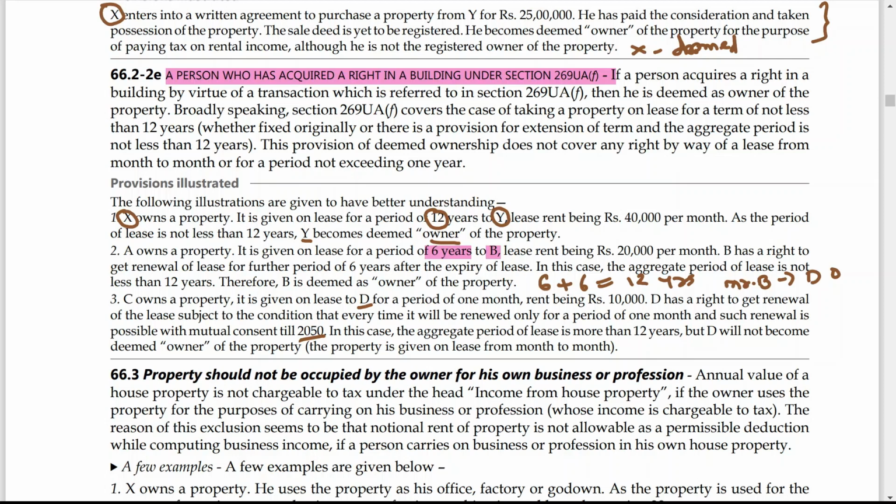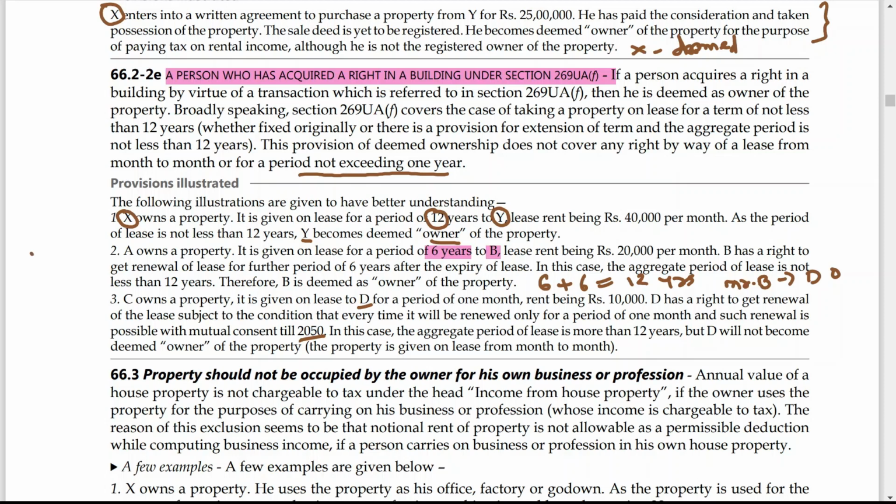If you want to extend, it should not be extended on a month to month basis or for a period not exceeding 1 year. So here it is extended on a month to month basis or for less than 1 year. That means what? In this case, D is not considered as deemed owner of the property. So this is all about